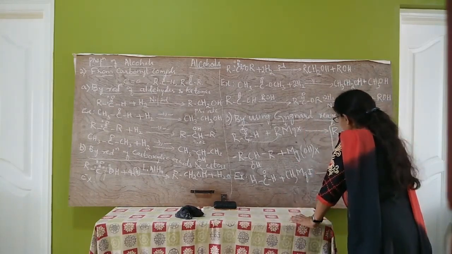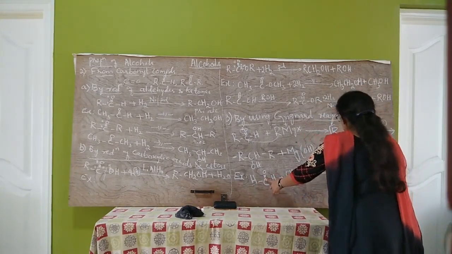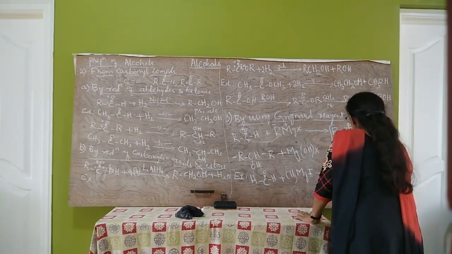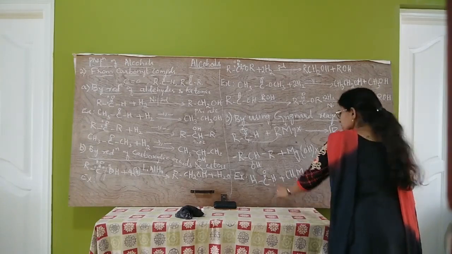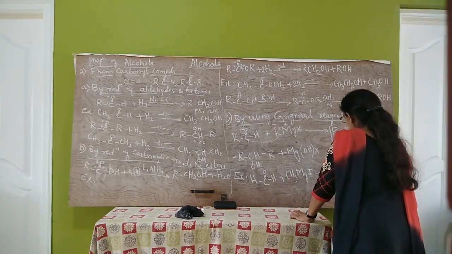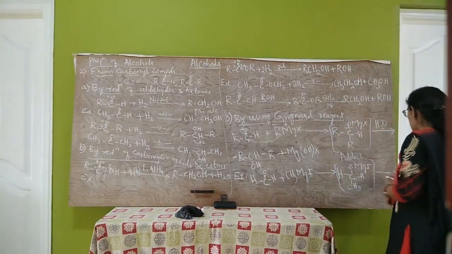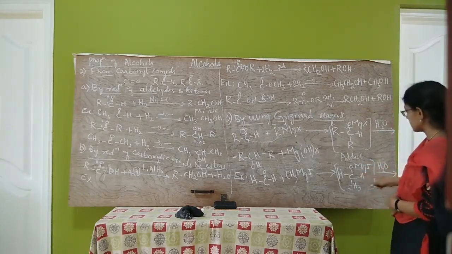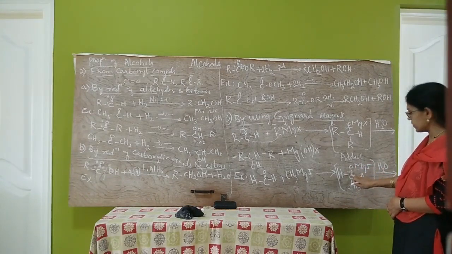What is the formula of the addition product here? This is H, C, with OMgI attached, H as it is, here CH3. This is the addition product formed. This on hydrolysis, here this bond will break, H will be added here, OH will be added here.